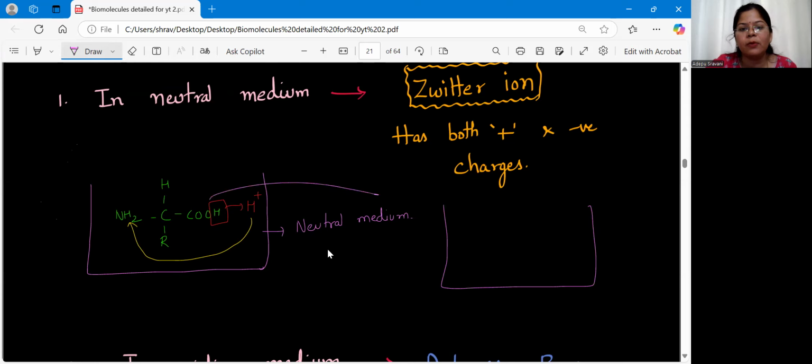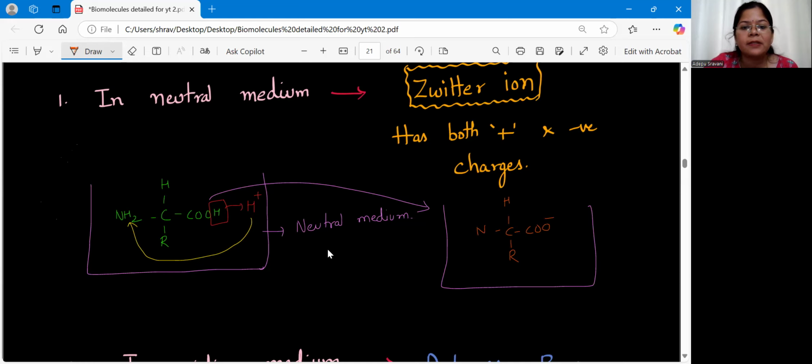Here I'm going to show what exactly happens to the amino acid in a neutral medium. And this is the amino acid I have: NH2, H, and the R group. So here what happened? The H of the carboxylic acid group has moved towards the amine group. So here we are left with COO minus, all right.